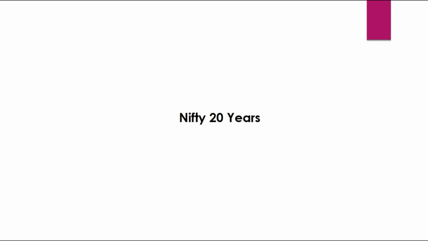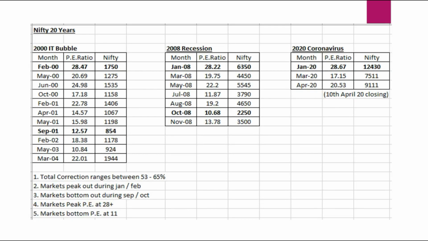So now let's try to understand how Nifty has performed in the last two, you may call them the recession or the depression or the bubbles, whatever, in the last 20 years. This data I've taken from a lot of websites and nsindia.com. This gives us a clear picture of the specific events. One is the 2000 IT bubble, second is the 2008 recession, and the current 2020 coronavirus issue, which all have affected the market a lot.